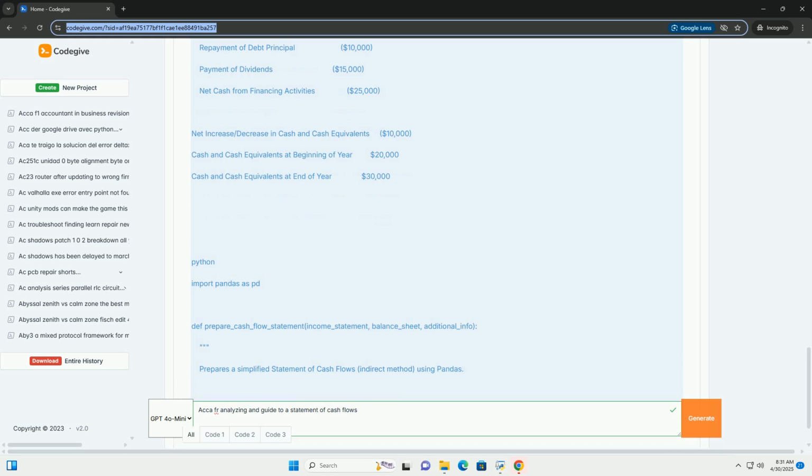Taxes paid are generally classified as operating activities unless they can be specifically attributed to investing or financing activities. Foreign currency transactions: cash flows arising from transactions in a foreign currency should be translated into the reporting currency at the exchange rate prevailing at the date of the cash flow.